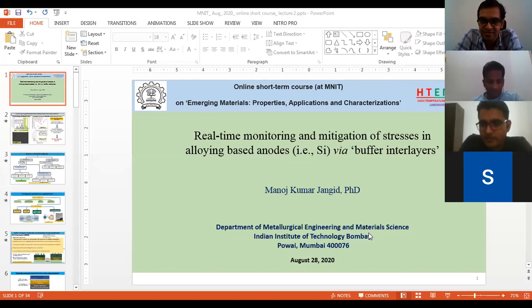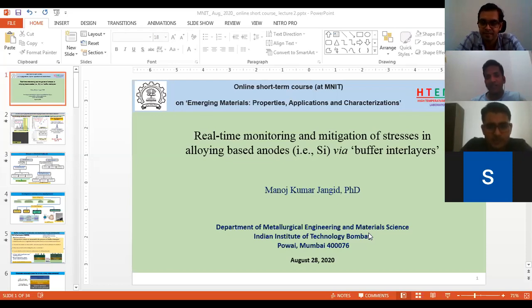Yes, surface degradation. So basically, that is not surface degradation. That is degradation of the electrolyte at the surface of electrode material. Surface degradation may also be one of the things, but it is degradation of electrolyte at the surface of electrode material. So what happens here? When a new surface of your electrode material comes in contact with the electrolyte, at that new surface your electrolyte gets reduced. It gets degraded into its components.